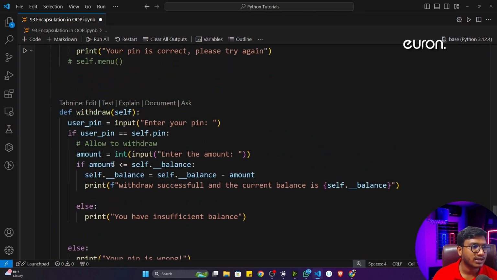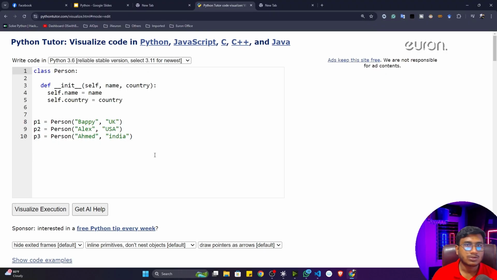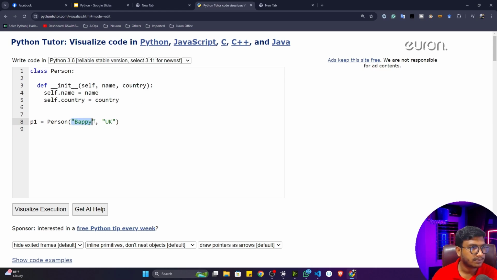Now you can also check in the Python tutor. I'll go to the Python tutor, and this example I think you remember, I will just modify it. Let's say I don't need the input here. I'll remove these variables. I also don't need the country. Now instead of name, I will take underscore underscore name. Now it will become a private variable inside this class. Now name is equal to, let's say, Bappy.